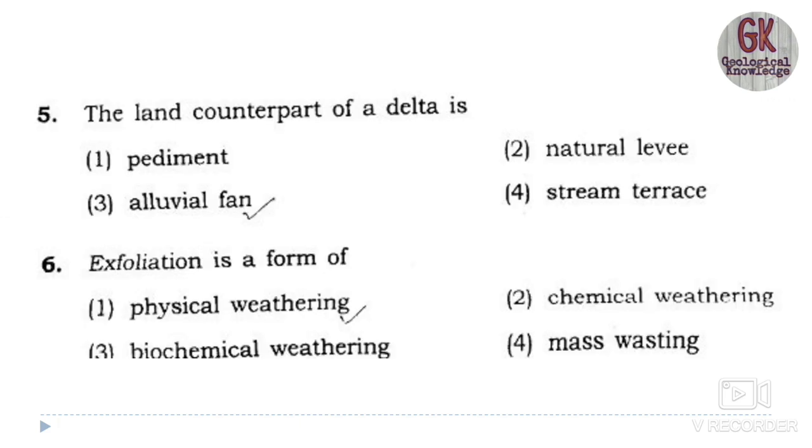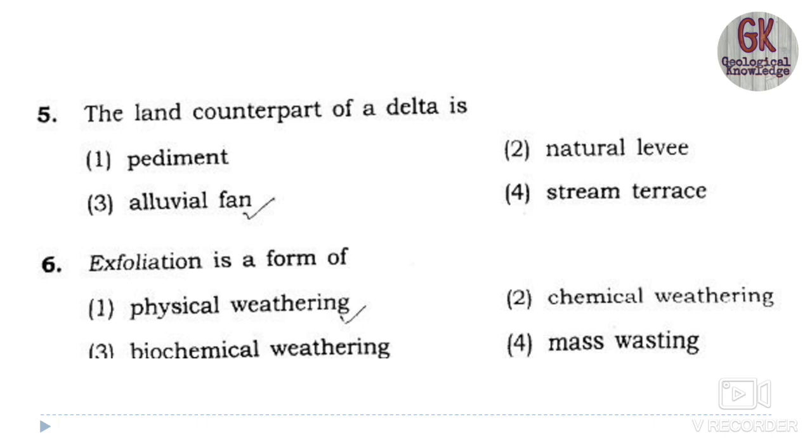Fifth one is, the land counterpart of delta is known as pediment, natural levee, alluvial fan, or stream terrace. So the land counterpart of delta is known as alluvial fan.